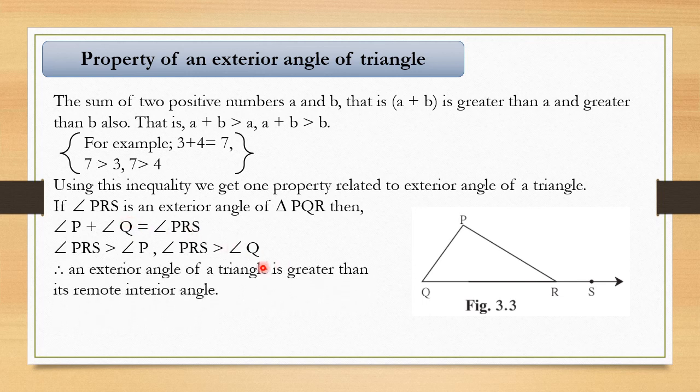So keep this property in mind, that is, therefore, the exterior angle of a triangle is greater than its remote interior angles, individual remote interior angles. So this is another property, another secret of the exterior angle theorem that we have studied. Okay, these two properties are very simple, I know, but you have to keep this in mind because we are going to solve sums on them.